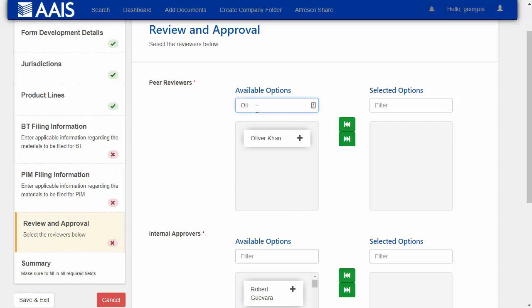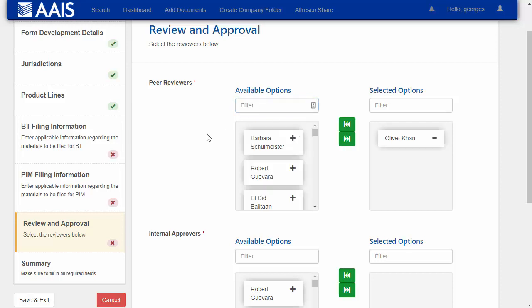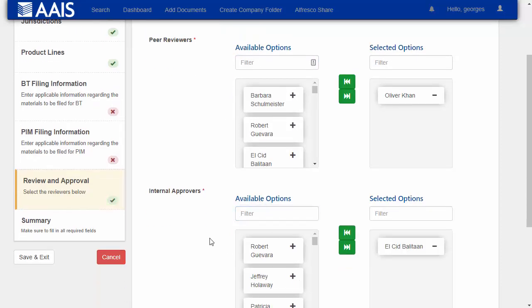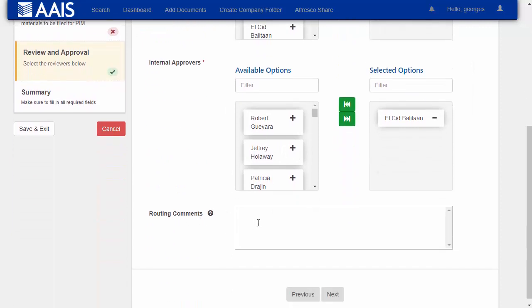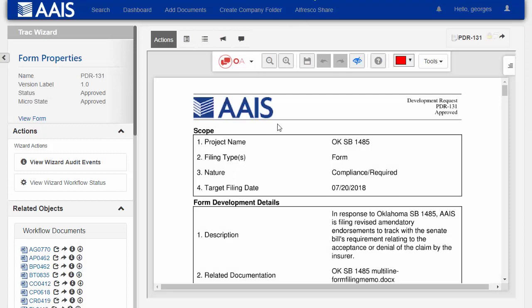So this is just a simple form. I can choose one or more users, but I'm just going to select a couple. And I could enter some routing comments here. It's optional, just if I want to give information to the approvers before I route it. I want to jump ahead. This is actually this exact form filled out in the AAIS environment.